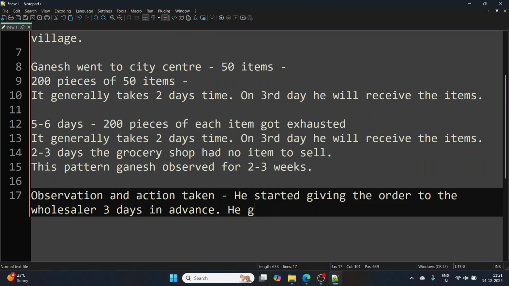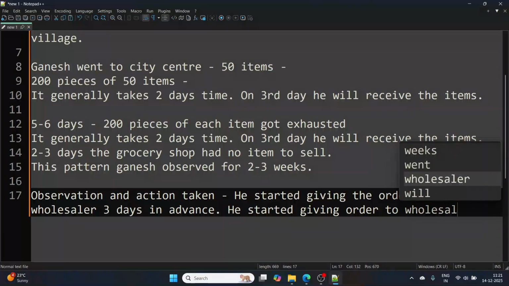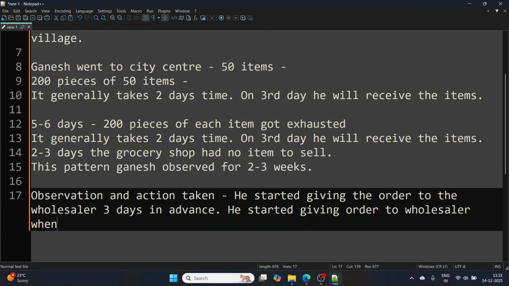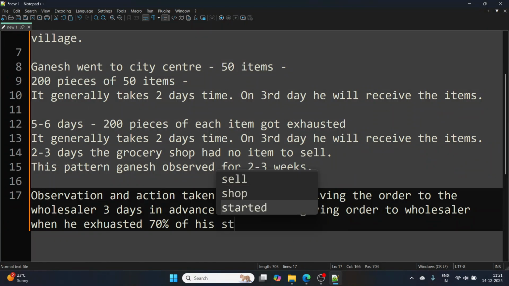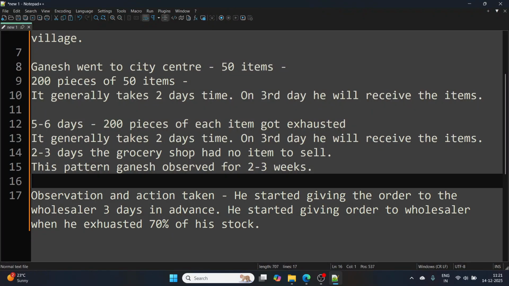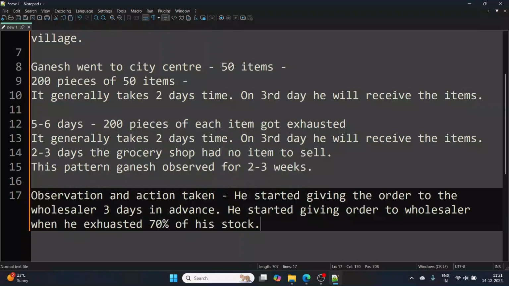He started giving the order when he had exhausted 70% of his stock. That means he had 200 pieces of each item, and when he sold 140 items, then and there he gave orders to the wholesaler.